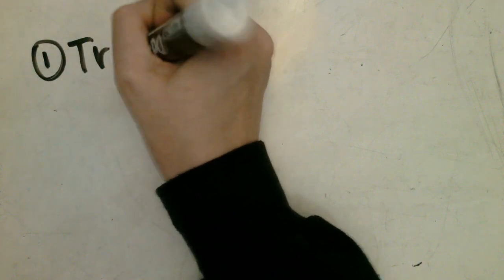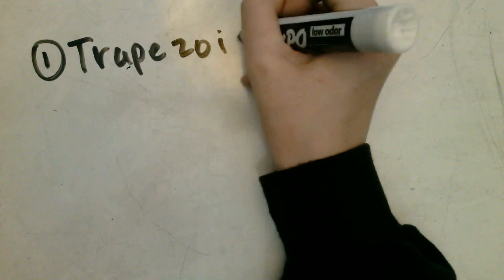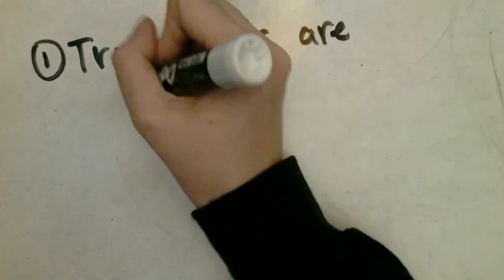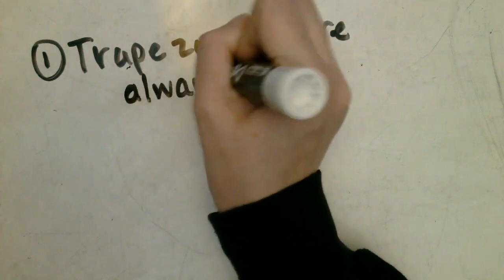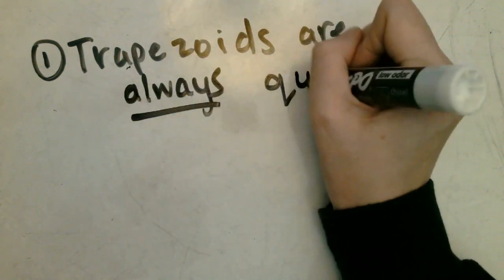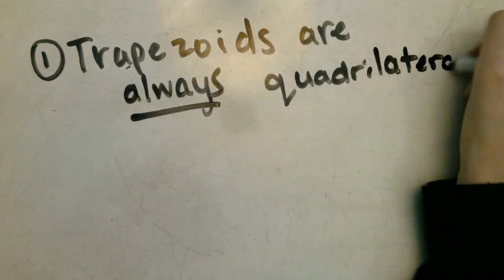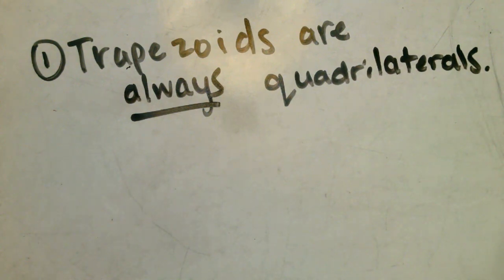All right, mathematicians, we are going to be talking about shapes today. For this first part, we're just going to look at some true and false statements. For the first statement, I'll write it on my whiteboards and we'll read it together as a class. We're going to first talk about trapezoids, and we're going to see if trapezoids are always quadrilaterals. So if you think this statement is true, I want you to stand up now. If you think this statement is false, I want you to stay seated.